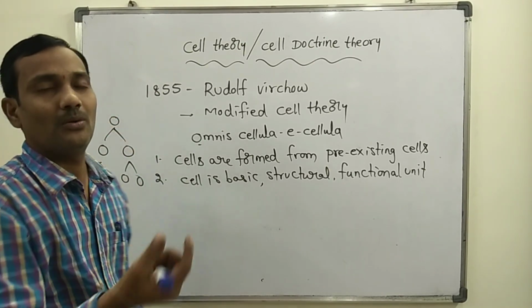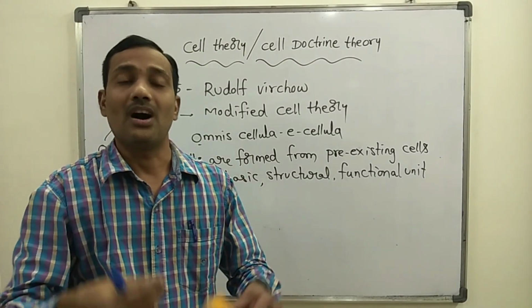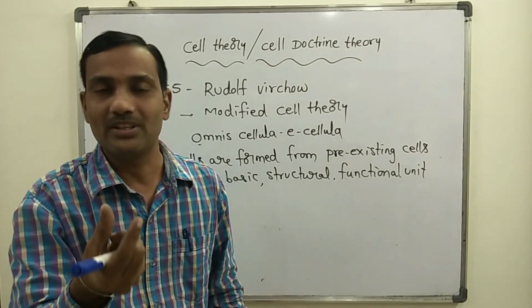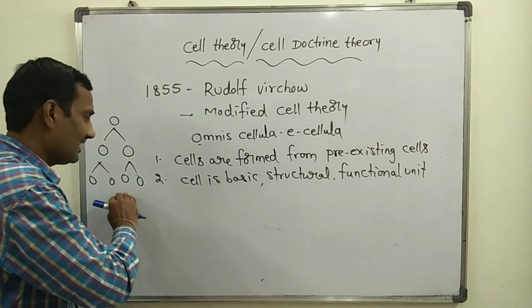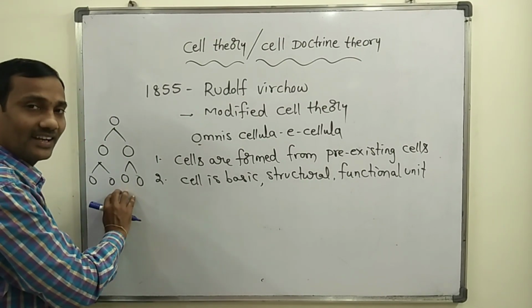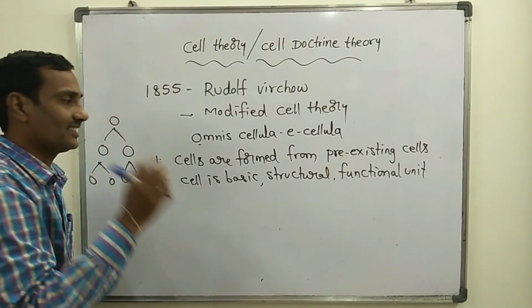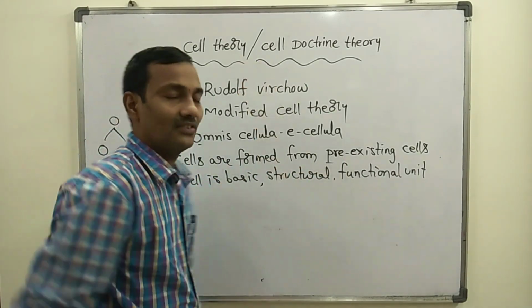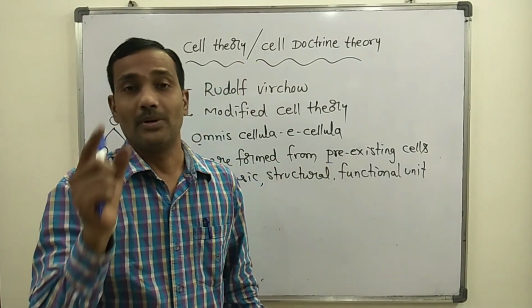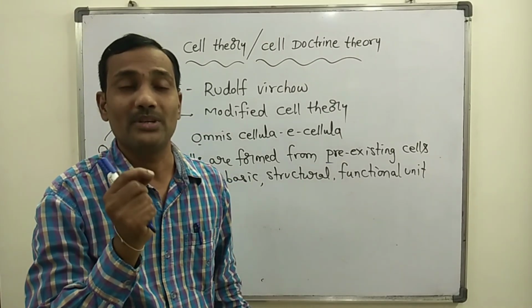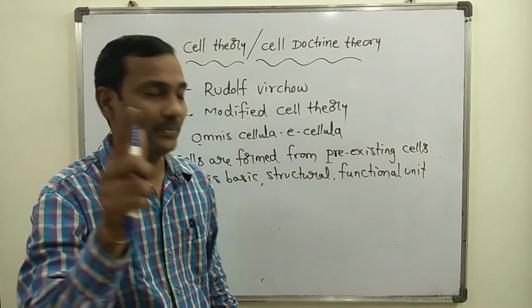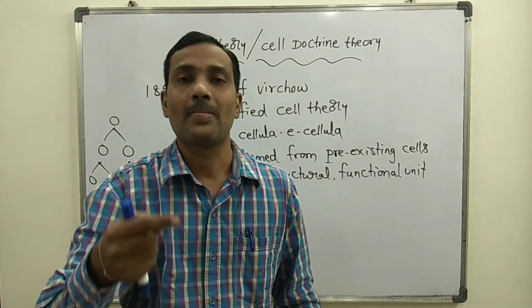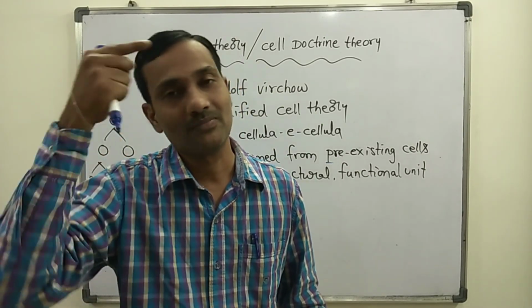At the origin of life, one single prokaryotic organism was formed in the ocean. But cells arise from pre-existing cells. That statement was given by Rudolf Virchow, using the phrase omnis cellula e cellula, which means cells are formed from pre-existing cells.